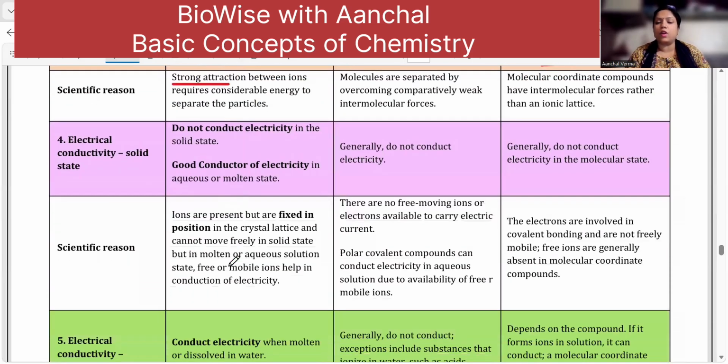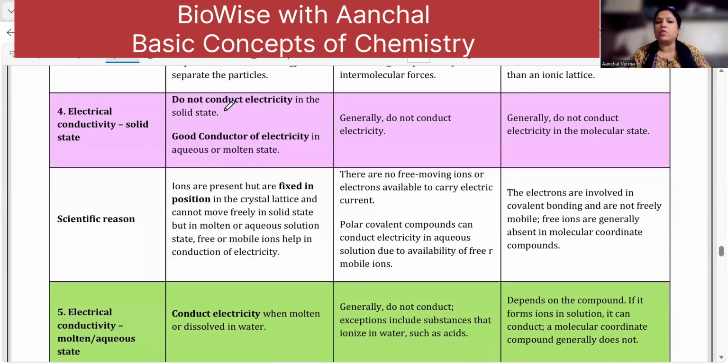Electrical conductivity, if you talk about it, ionic compounds do not conduct electricity in the solid state. Like if you take only NaCl salt, there will be no electricity. But when you have it in aqueous solution or in a molten state, then obviously it is going to conduct electricity. The covalent and the coordinate compounds do not conduct electricity because there are no mobile or free ions present in them. However, the polar covalent compounds easily conduct electricity because they tend to ionize when they are added to water. So here polar molecules do conduct electricity when added to a liquid, that is, in aqueous condition.